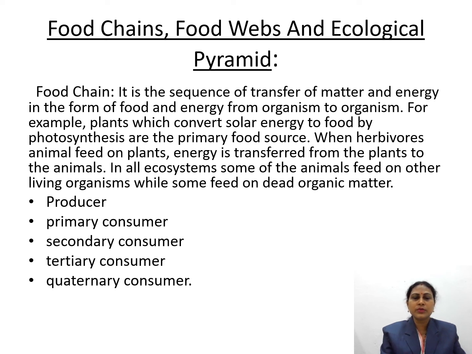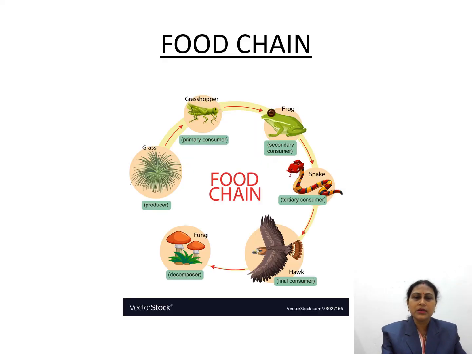In all ecosystems, some animals feed on other living organisms, while some feed on dead decaying organic matter. Starting from producers, we depend on primary consumers, secondary consumers, tertiary consumers, and quaternary consumers. This is a single pathway, a sequence of transfer of matter and energy in the form of food from organism to organism. This is called the food chain.